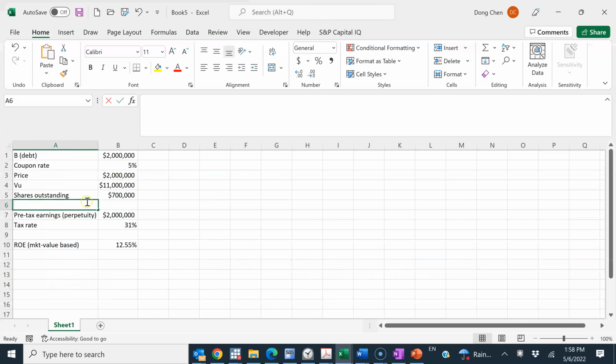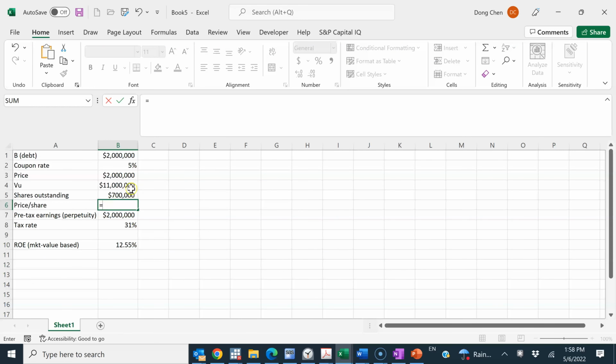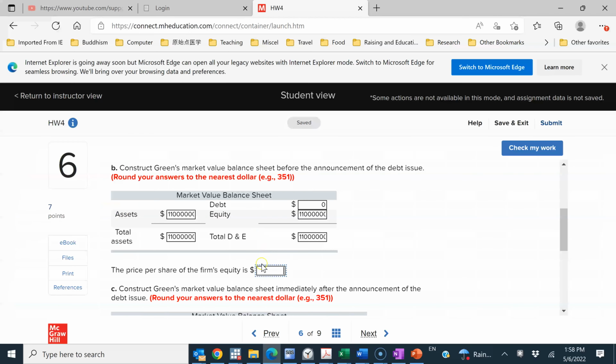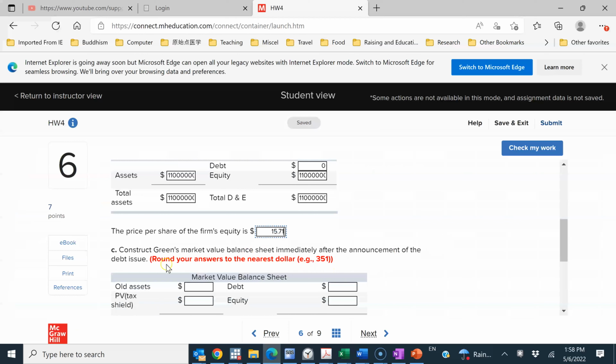And the price per share of the firm's equity, as we said, this is easy to do. Price per share should be VU divided by shares outstanding, right? So this gives us, keep two decimal places, 15.71, okay? So part C, construct Green's market value balance sheet immediately after the announcement of the debt issue.